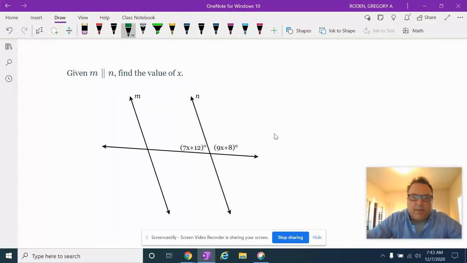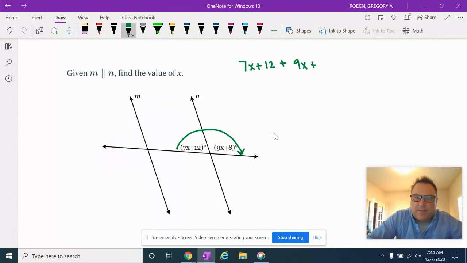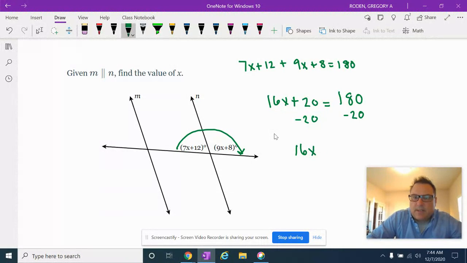All right, how about this one? Well, these two angles are linear pairs of each other, right? So we can say that 7x plus 12 plus 9x plus 8 equals 180. All right, so 7x plus 9x is 16x. 12 plus 8 is, I believe, 20, equals 180. And then we'll subtract 20 from both sides, and so I get 16x equals 160.